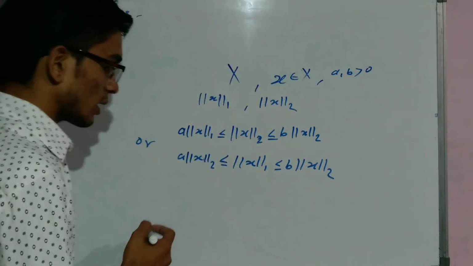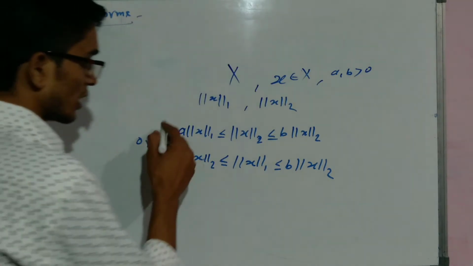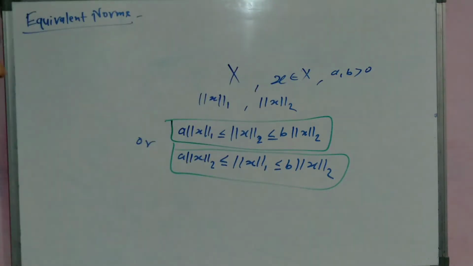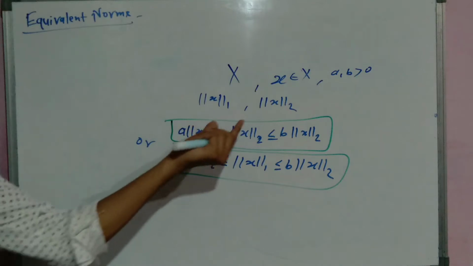So these are the conditions. This is the condition of equivalent norm. If any one condition is satisfied, then we can say that both norms are equivalent.